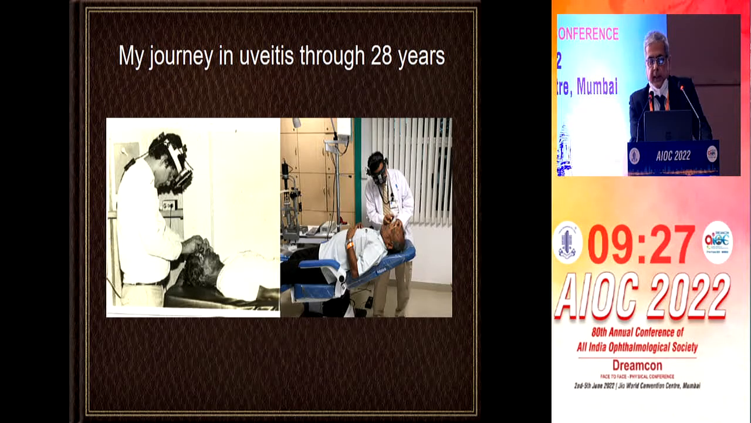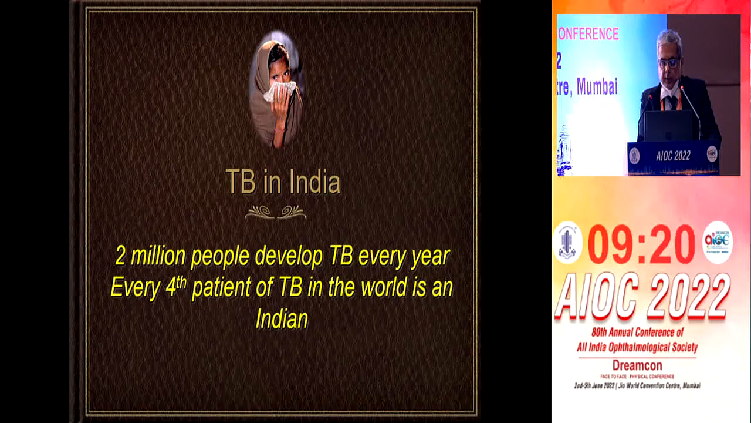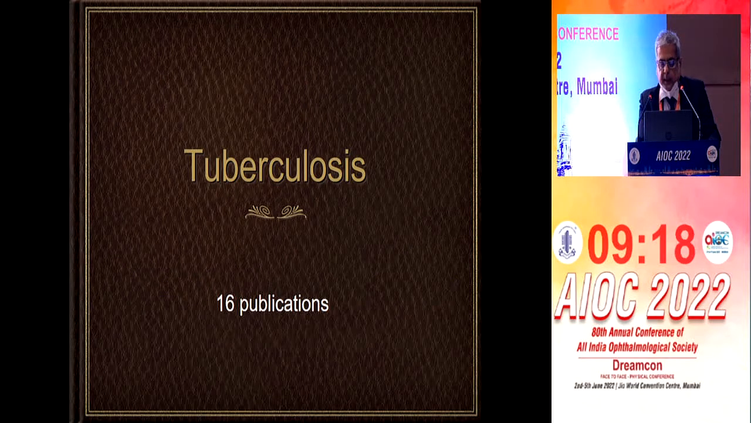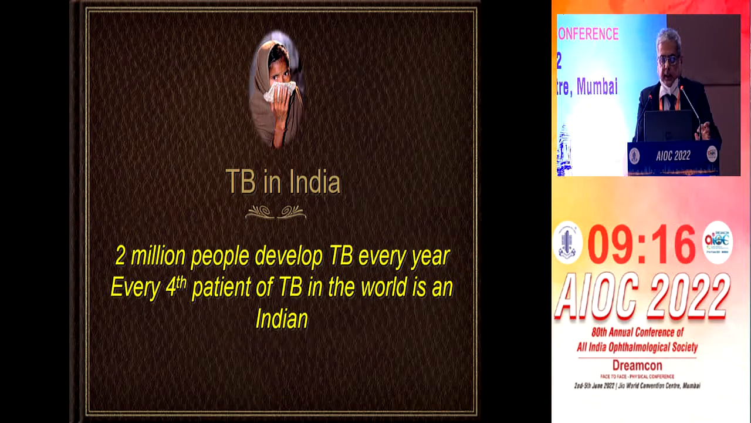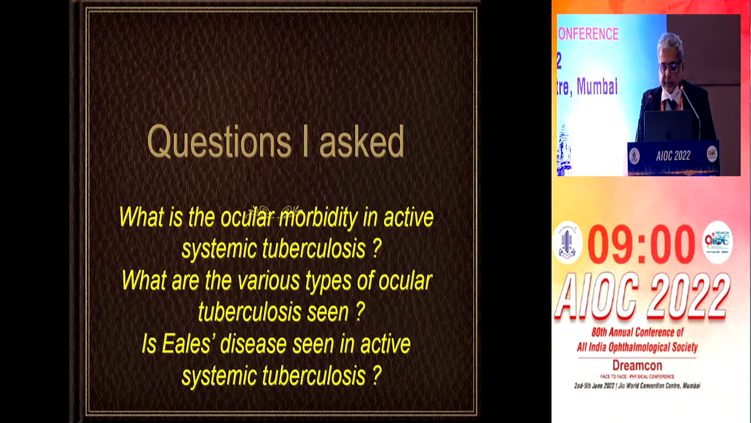This morning, my journey in uveitis started 28 years back. So we started with tuberculosis, and I have made about 16 publications on that. In India, 2 million people develop TB every year. Every fourth patient of TB in the world is an Indian. Tubercular uveitis has protean manifestations, from a small tubercle to a subretinal abscess.